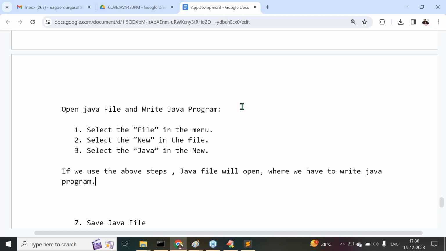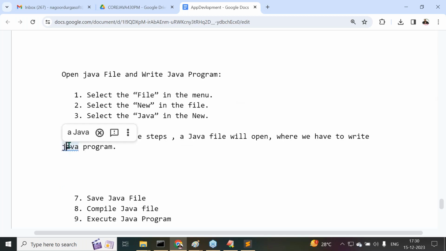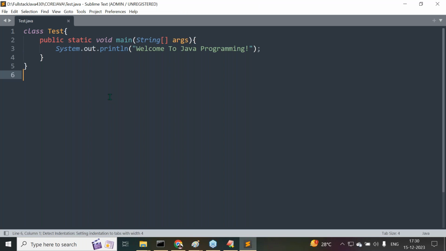Right, sir. But how are we going to write a Java program? To write a Java program, what do we require minimum? See these editors now. In Sublime Text I have used it. Inside the Sublime Text, to write a Java program, what components are required minimum?